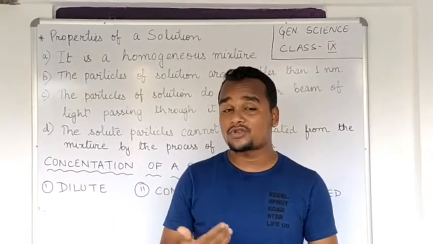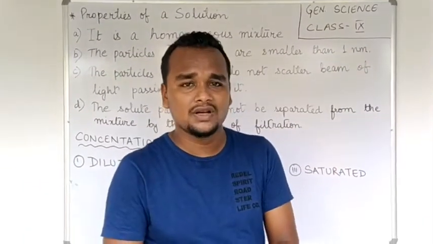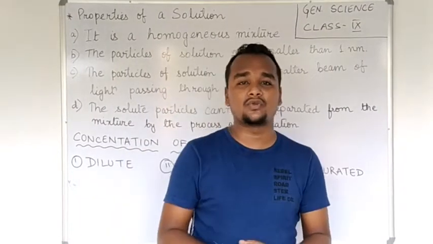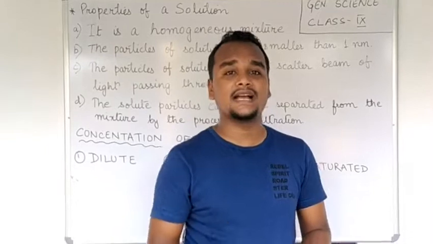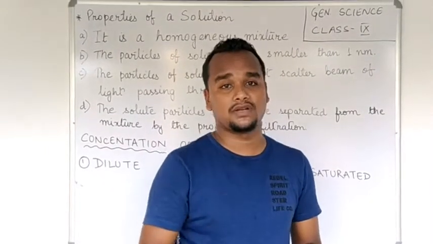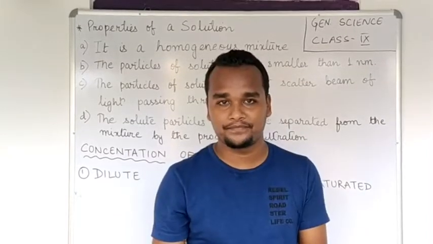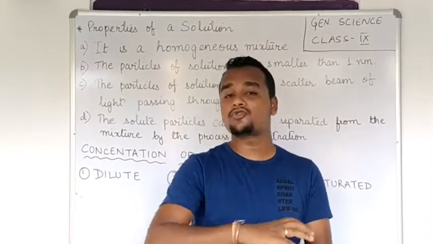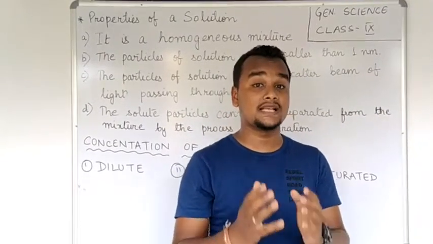Now let us proceed to the properties of solution. Before discussing this, what is the essential criteria to decide anything as a solution? The essential criteria is that in a particular solution, the solute should dissolve thoroughly. Clear? The solute should dissolve thoroughly with the solvent. Then only you will categorize it as a solution.